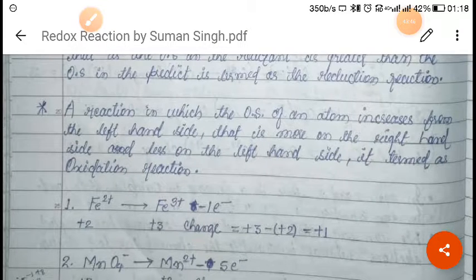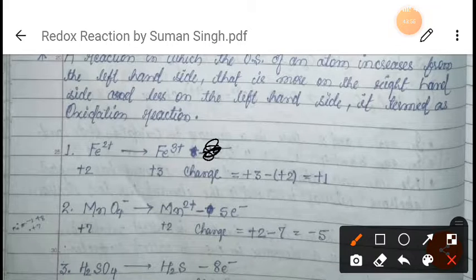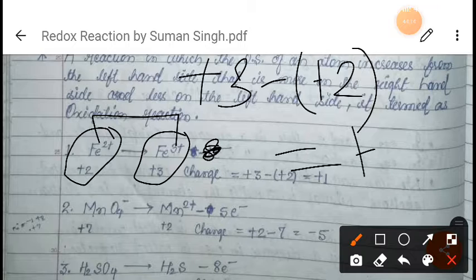Okay, now how to find out the change in the oxidation state? So as you can see, first of all, if Fe2+ is changing into Fe3+, if we are asked to find out the change in oxidation state, so here iron has the oxidation state of +2, here it is +3. So how will we find out the change in the oxidation state? Right minus left. Okay, so right is +3 minus left is +2, so we will get +1. So the change in the oxidation state is +1, right?